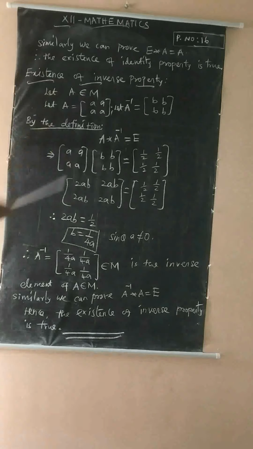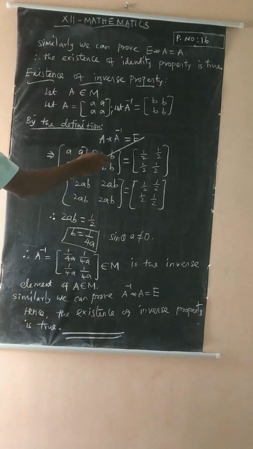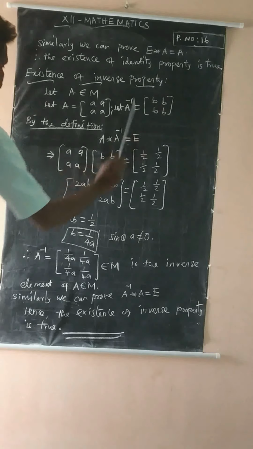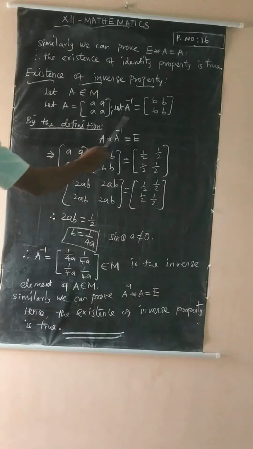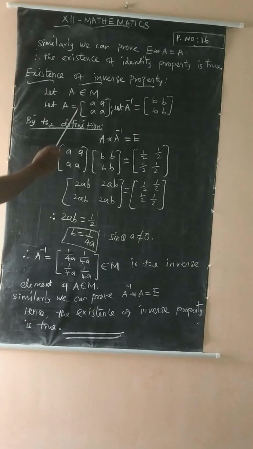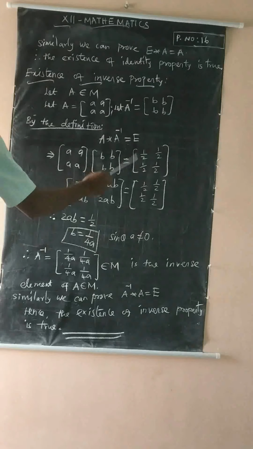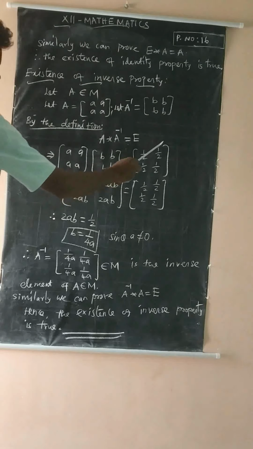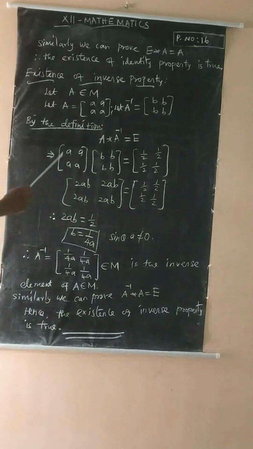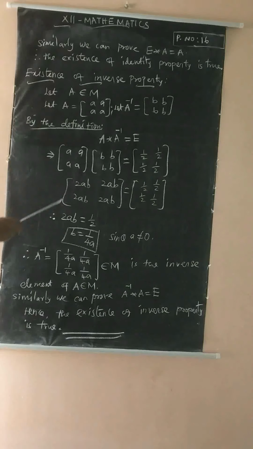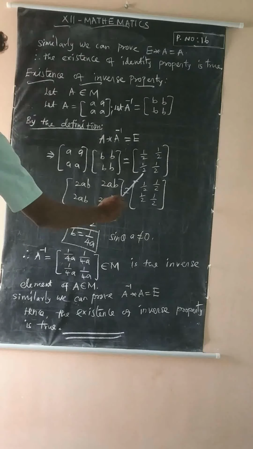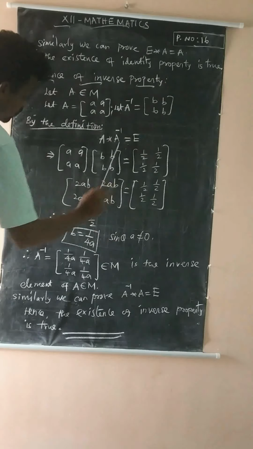By the definition of inverse, A star A inverse equals E, which equals A inverse star A. So we can choose the first part only. The matrix A times the matrix A inverse, B, is equal to E. Already we saw E is 1 by 2. So the product of these two matrices gives the matrix with entries 2ab, equal to the matrix with entries 1 by 2.